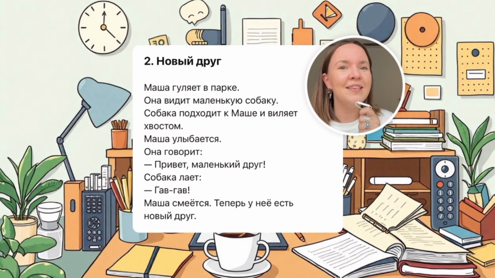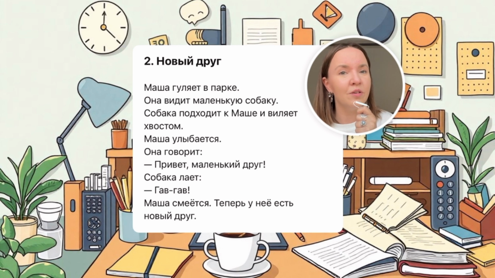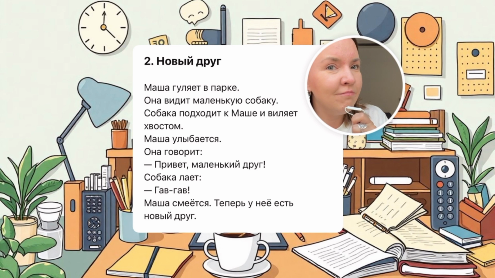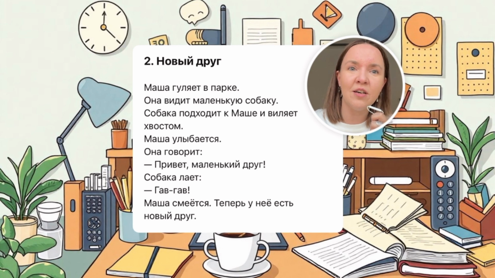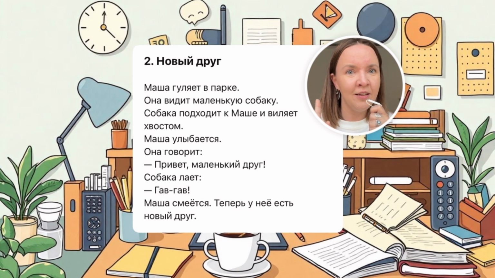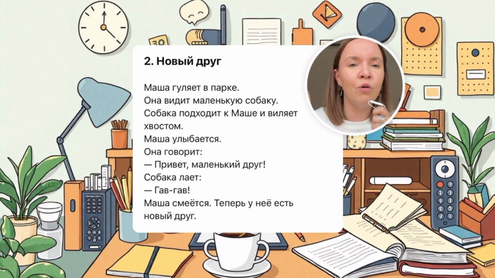Today's story is новый друг, a new friend. Новый друг. The word друг is masculine. That's why the adjective новый is also masculine, yeah? So if you don't know, the adjectives are gender sensitive in Russian. So every adjective we have in Russian, it will be masculine or feminine or neuter or plural.